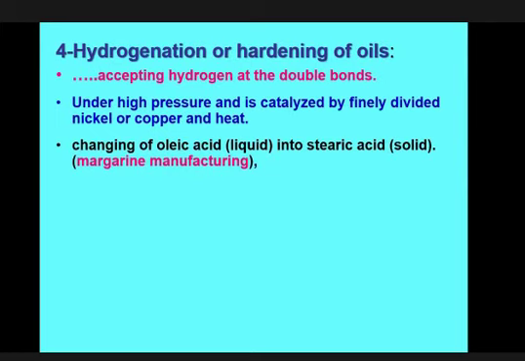The double bond that is present in fat and oil, the hydrolysis as well as other breakdown happens at the double bond, and the fat may be broken down, and the fat loses its properties. For this reason, stearic acid or saturated fat has no double bond, so there is no chance for bacteria or other components to attack and break down the fat. For this reason, oleic acid is converted into stearic acid.